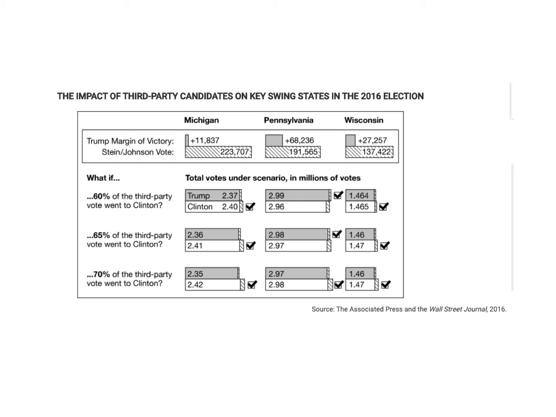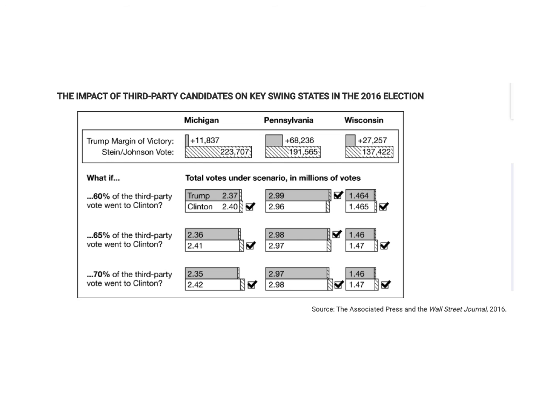So what they were saying is, in this chart, had we taken out 60% of that 223,000 and given those to Hillary Clinton, would she have won Michigan? All right, and the answer is yes. By a slim margin, you can see that check there. Obviously, then 65 and 70%, they would have also given her the victory as well.